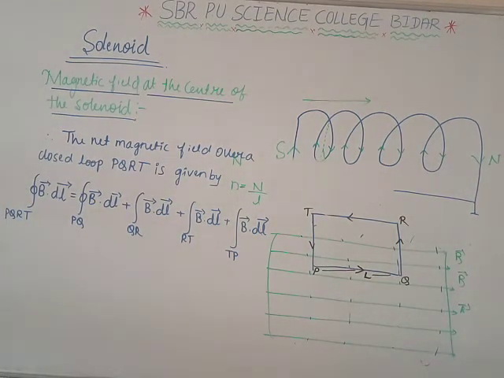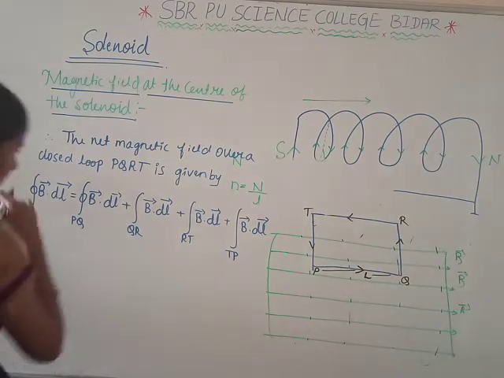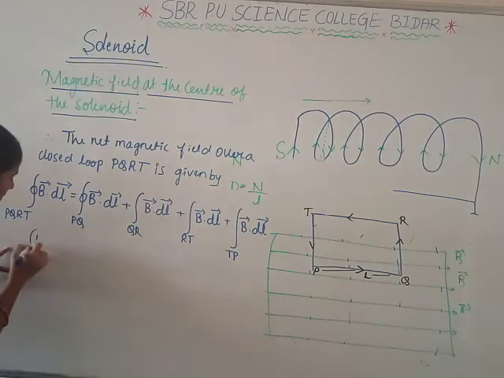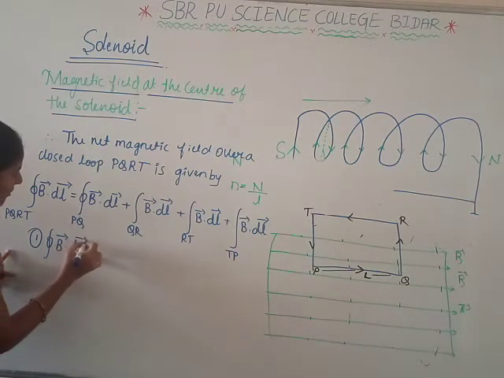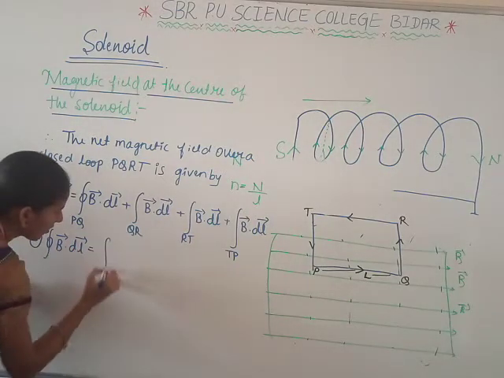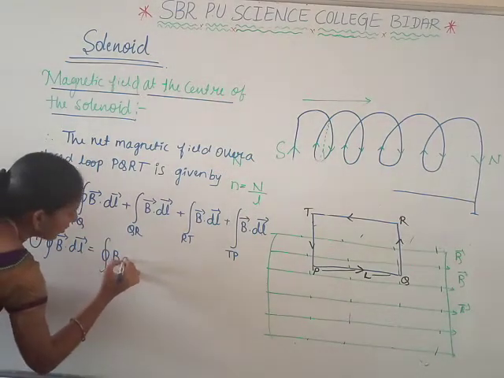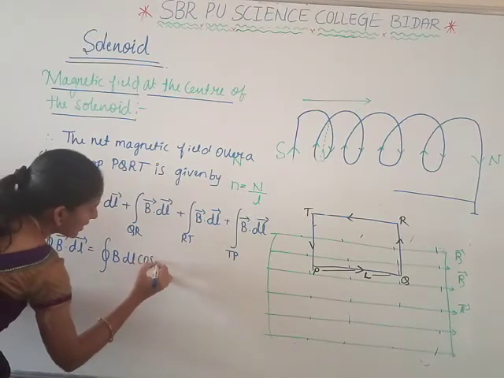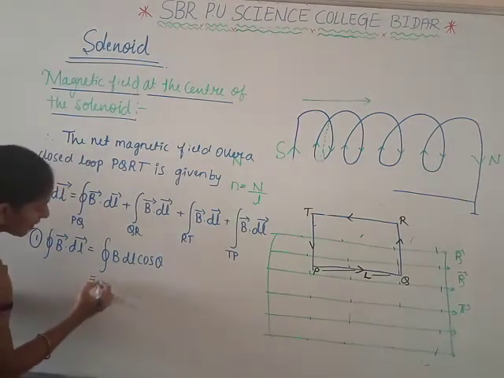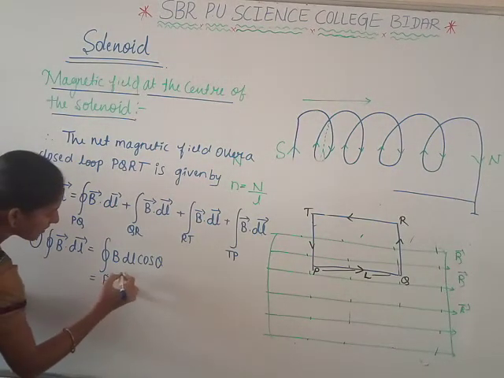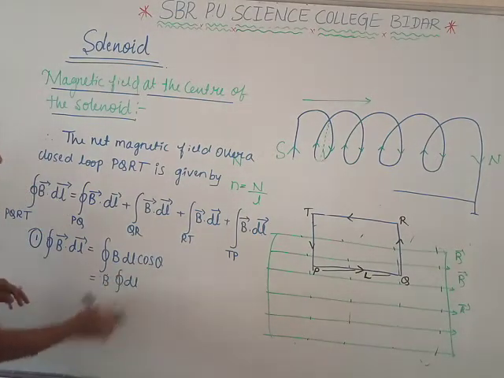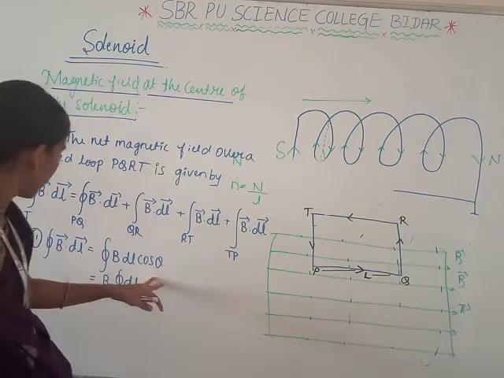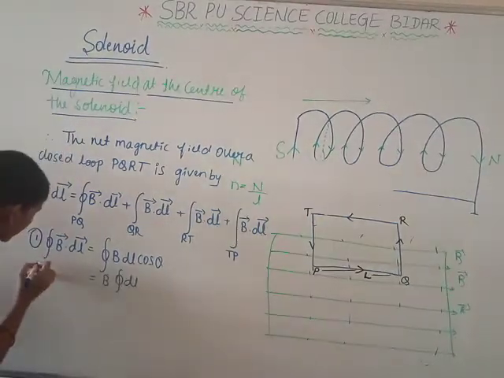Now, consider them one by one. First we take the closed integral of B dot dl, which can be written as the closed integral of B dl cos theta, where B comes outside the integral, along PQ.